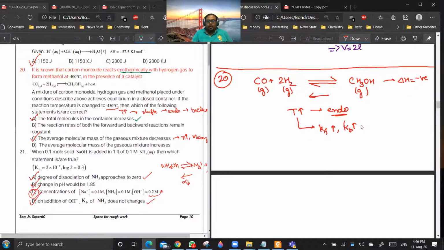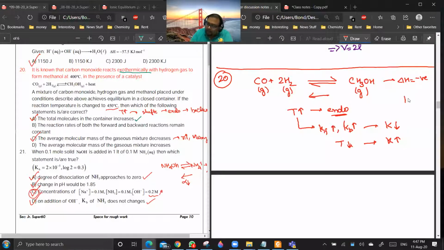Okay. The equilibrium constant can increase or decrease depending on whether the forward direction is exothermic or endothermic. So in this case, what is the forward direction? Exothermic. If you are increasing temperature, the value of K will decrease. Are you getting a point? Sir, if temperature decreases, it will go in forward direction. So your value of K will increase.